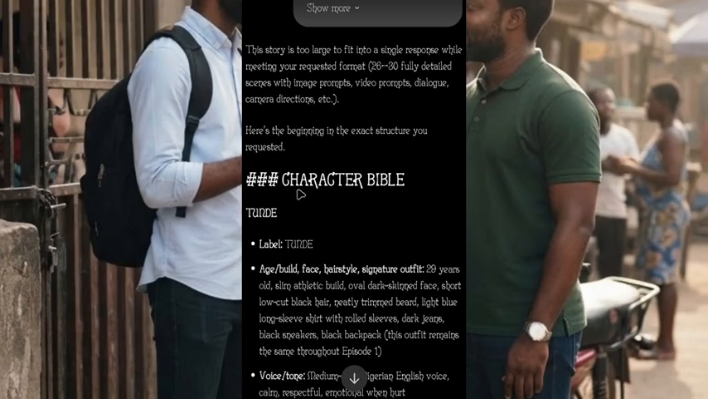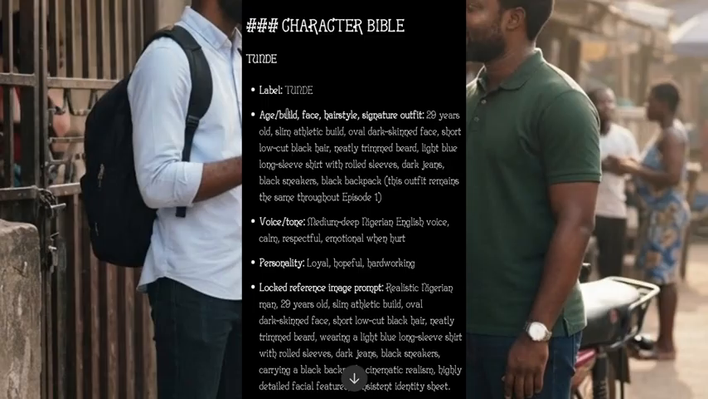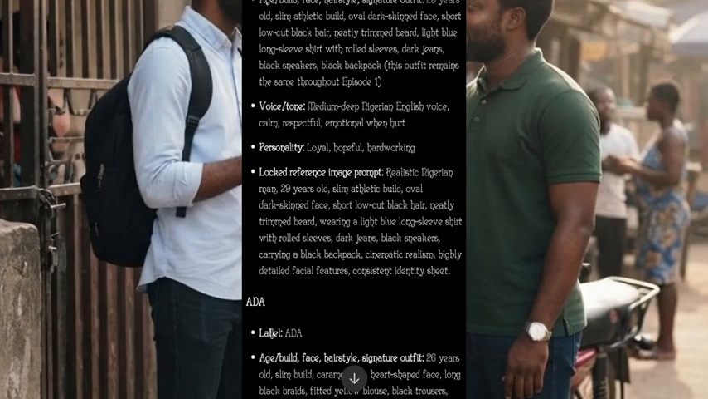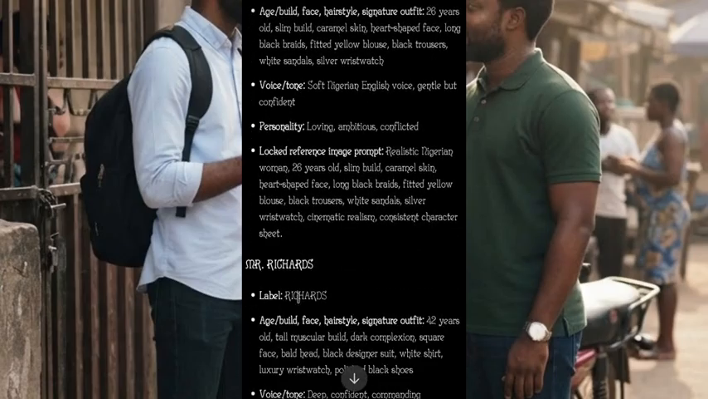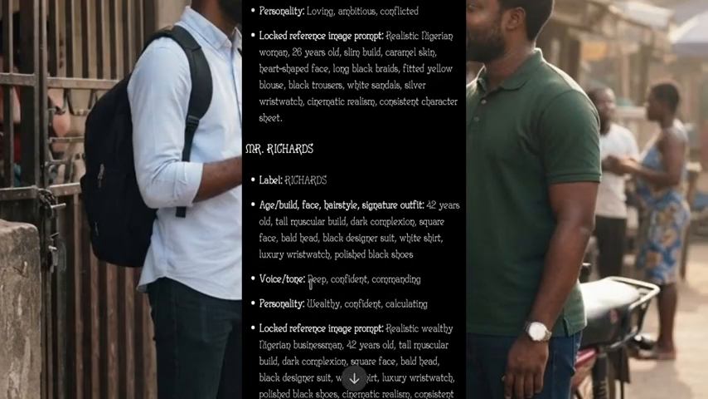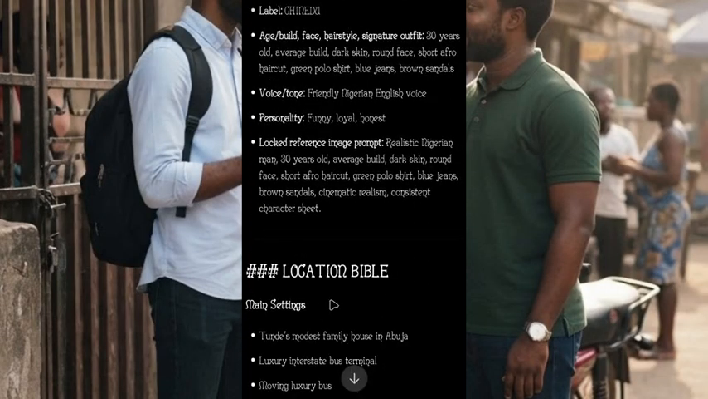So it's going to write you the character Bible, as you can see. This is Tunde here. Then you come down, you are going to see the second character, Ada. After seeing Ada, the next character is Mr. Richard. This is Chinedu. So this is the location.